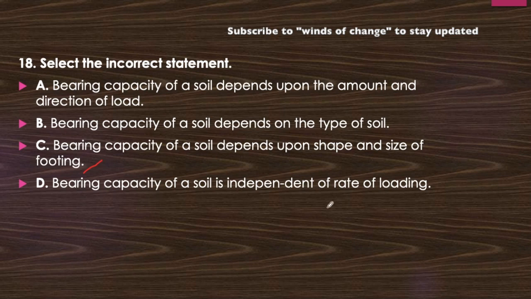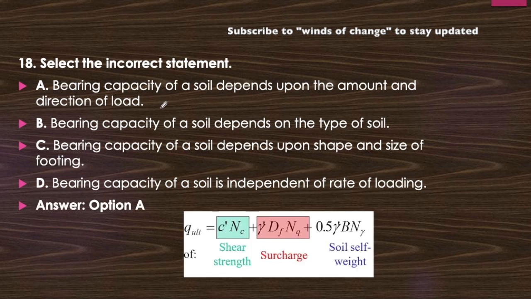Bearing capacity of the soil is independent of the rate of loading, and bearing capacity of the soil depends upon the amount and direction of the load. These are opposite statements to each other, and there is no role of load in the bearing capacity of the soil because bearing capacity of the soil is entirely a property of the soil. You can see here option A will be the incorrect statement first of all, okay, because it is independent of the loading.